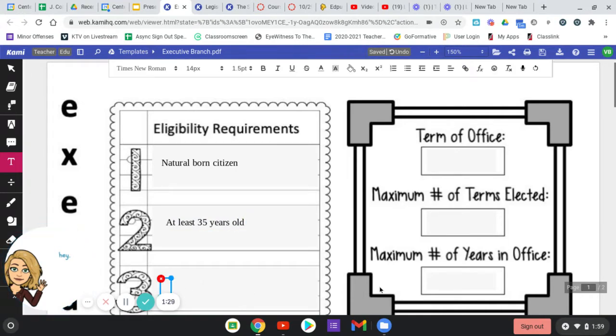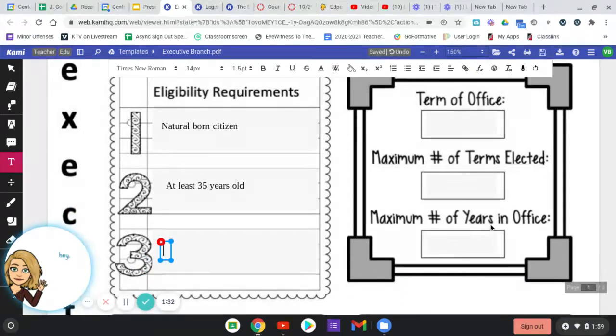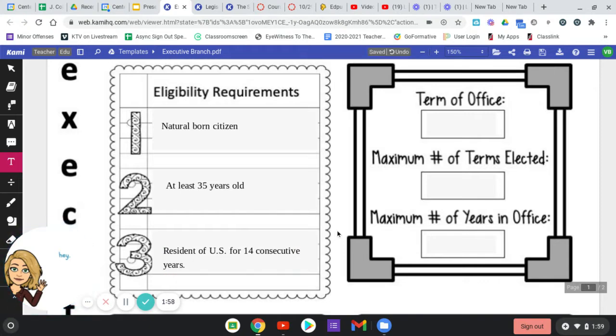And if a president chooses to leave the country, but then decides to return, the president must be a resident of the U.S. for 14 consecutive years. That means that if someone moved to Canada and lived there for however long, and then decided to return home to the United States, and they were already born in the United States, then if they wanted to be president, they'd have to wait for 14 consecutive years before they could run.